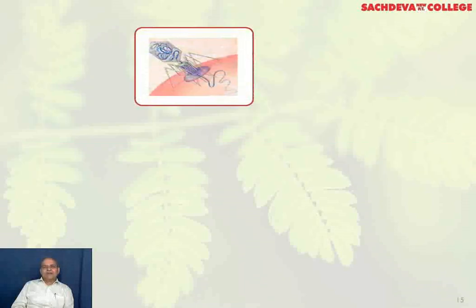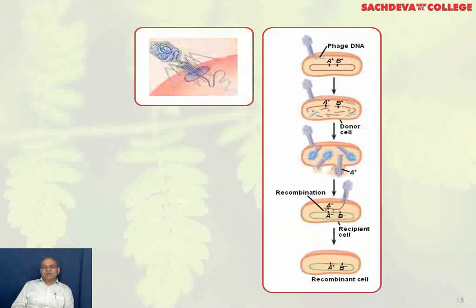You can see the virus infecting the bacterial cell, and when these viruses are released, they may have a segment of bacterial DNA, which these phages, when they infect another host, can transfer from one strain to another, and this is referred to as transduction, which is now used in genetic engineering.